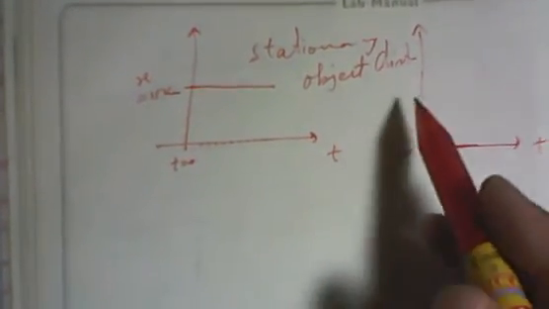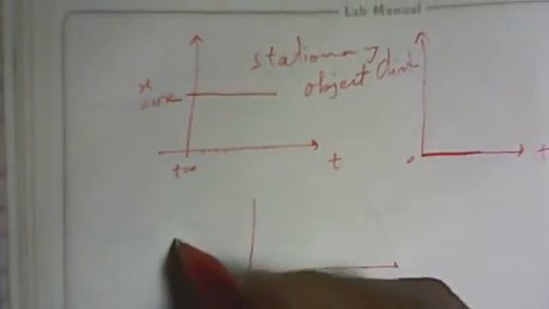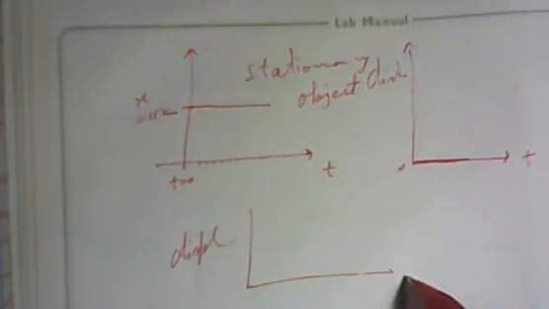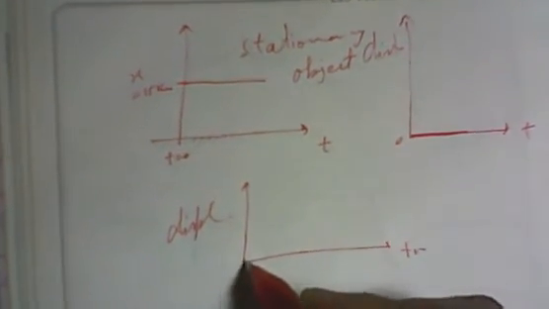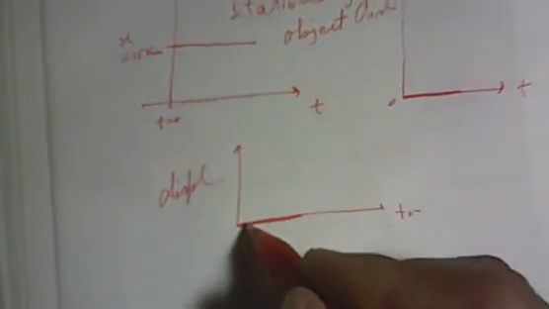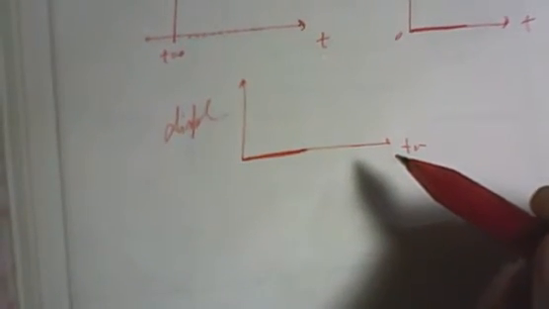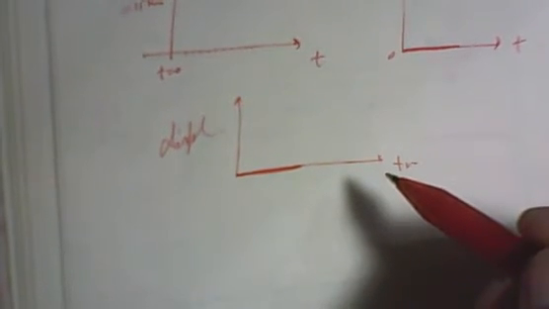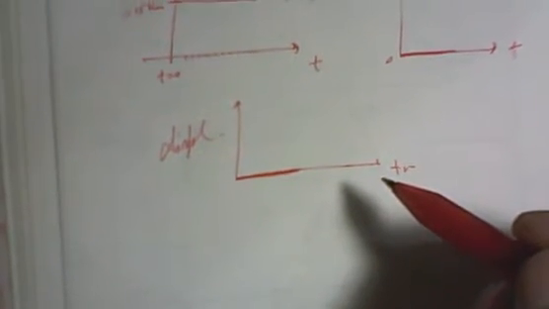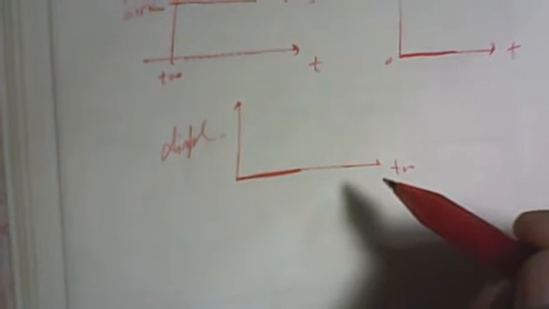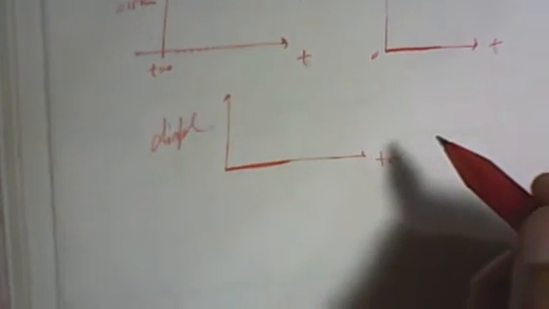If you have a displacement time graph, where this is displacement and this is time, in that case also there is no displacement taking place, so the graph is again the same. The displacement time graph is also the same. So for distance time, position time and displacement time, you must be clear about distance, displacement, and position. These are different things. Position is at a time, and displacement is the difference of two points. Distance is the length of the path.